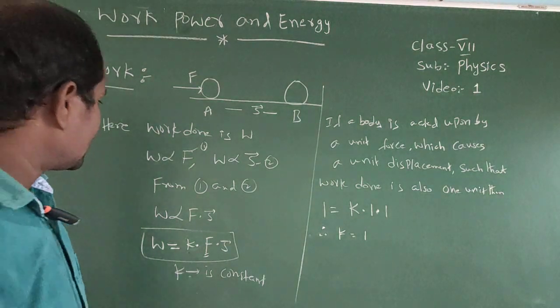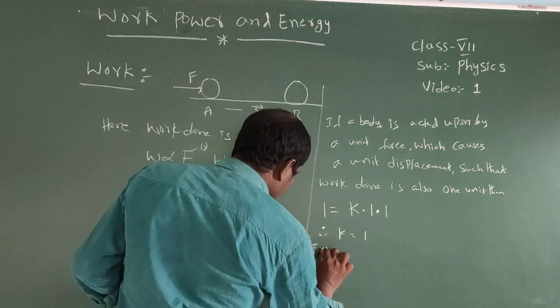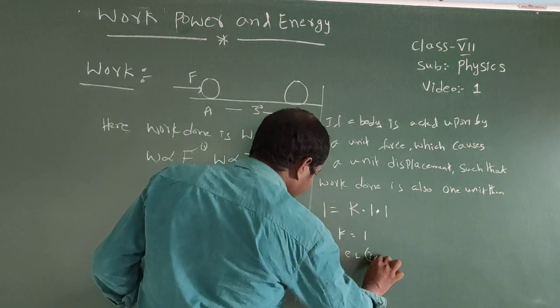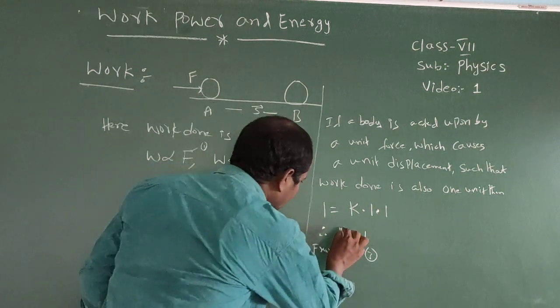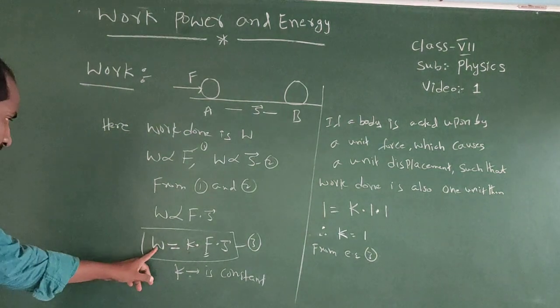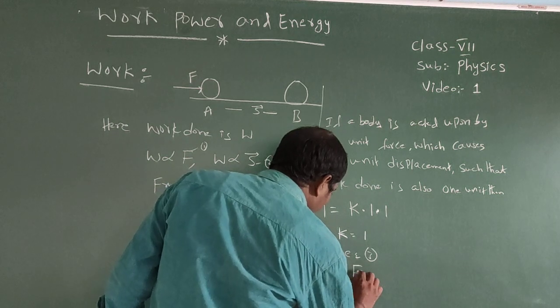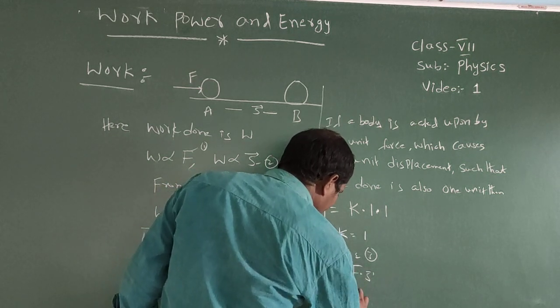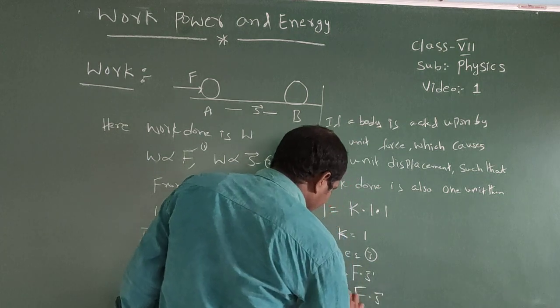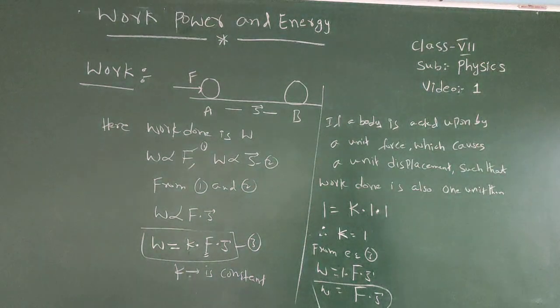From equation number 3, here we got K equal to 1. From equation number 1, in the place of K we can substitute the value 1. So work done equals 1 into F into S, that equals F dot S. So work done equals the product of force and the displacement.